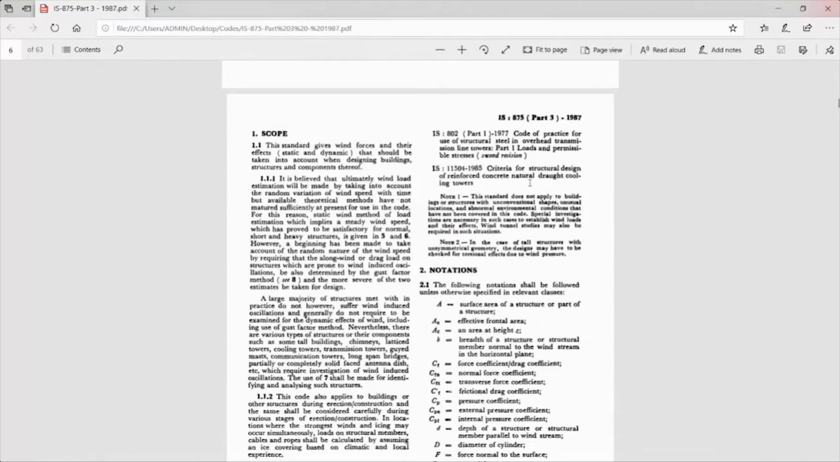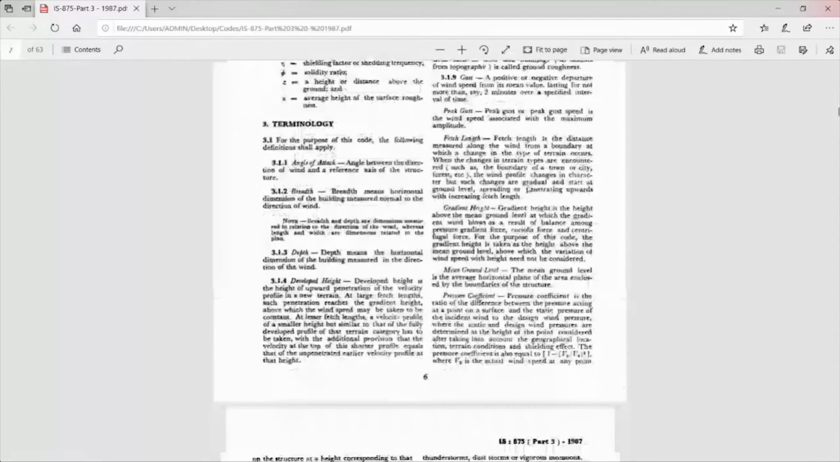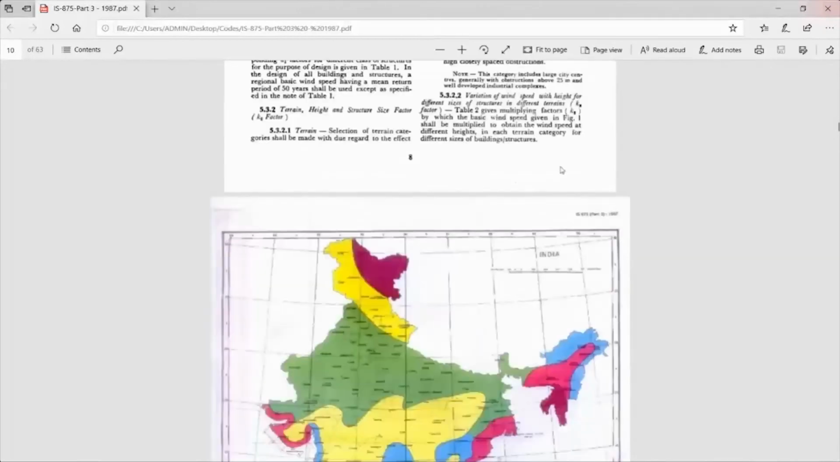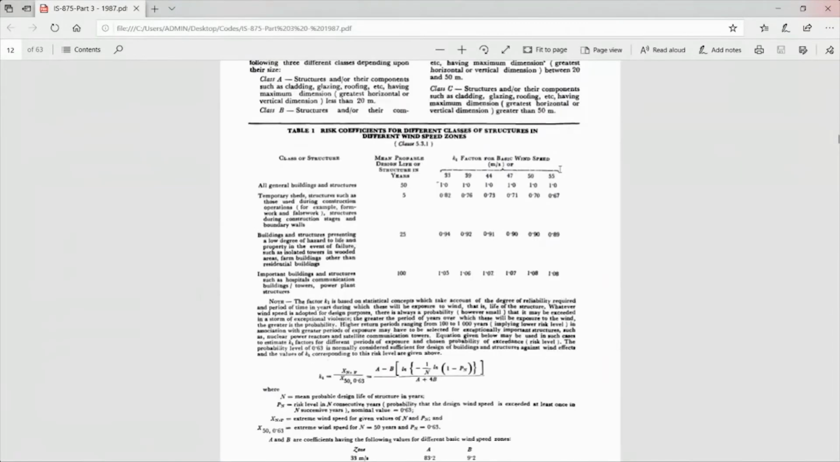I was telling about the basic wind speed and the K1, K2, K3 factors, how we have to calculate them. I have opened the IS 875 Part 3 1987 code. So you will be calculating the K1 value like here. We have three classes of buildings. Class A is the structure with claddings, glazings and roofing, where the maximum horizontal or vertical dimension is less than 20 meters. Class B is where the building is between 20 to 50 meters, and class C is greater than 50 meters. So this is how we have categorized the building.